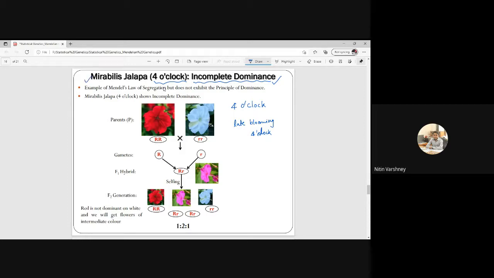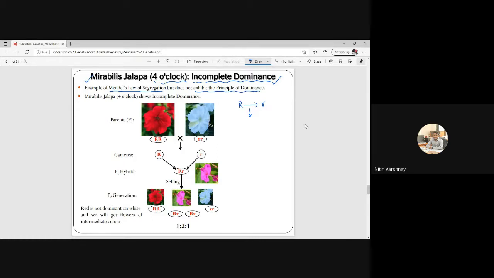This is a very important example, Mirabilis jalapa. Now what is incomplete dominance? So what is dominance? The dominant allele, say capital R, is dominant over small r. But in incomplete dominance, it is not so. It shows Mendel's law of segregation, but does not exhibit the principle of dominance.